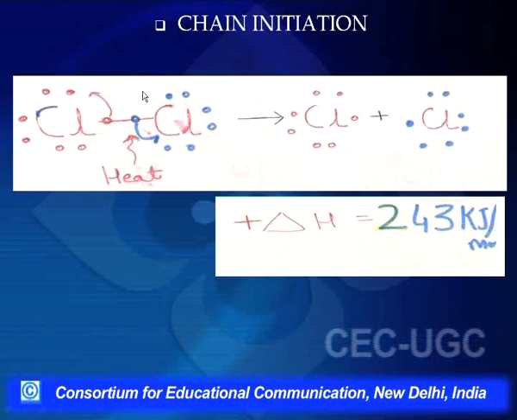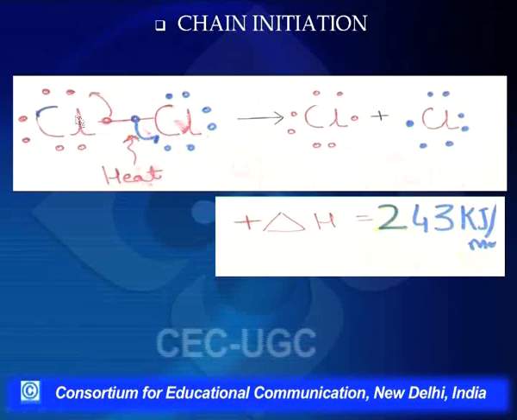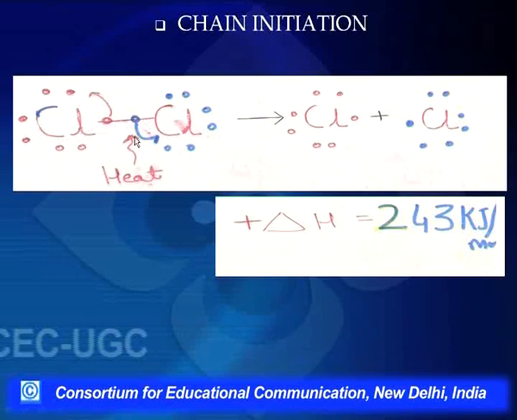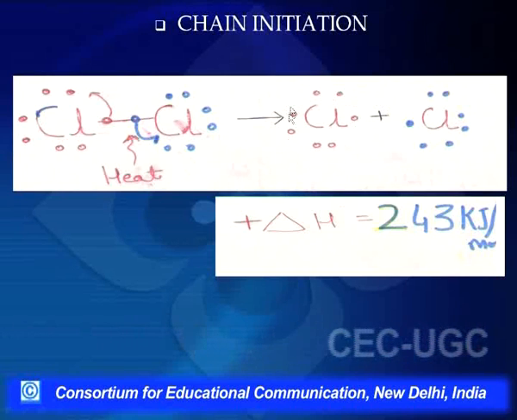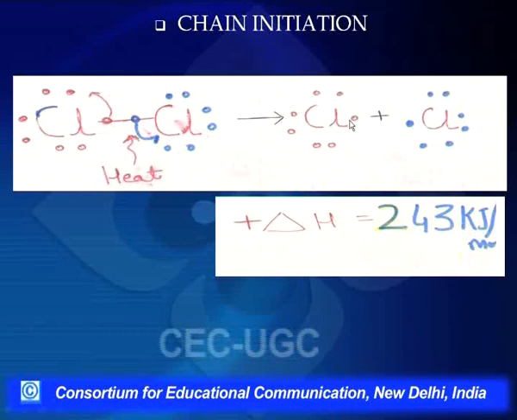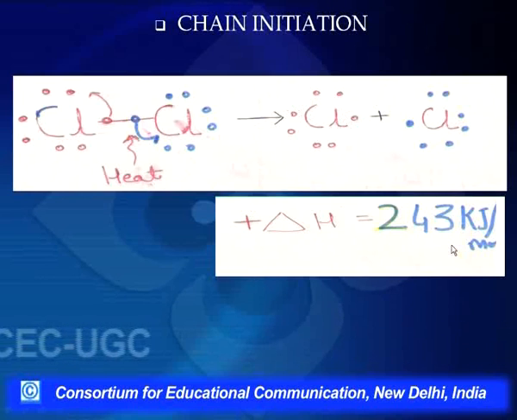And in this reaction, please remember, only a bond is breaking. What I've shown here with a half arrow is that one chlorine atom takes one electron, and the other atom takes the electron which it had contributed towards bond formation. And what we get here are free radicals. Free radicals are very reactive since they have only one odd electron. So what they need now is one electron to make a bond. And the bond dissociation energy here is 243 kilojoules per mole.